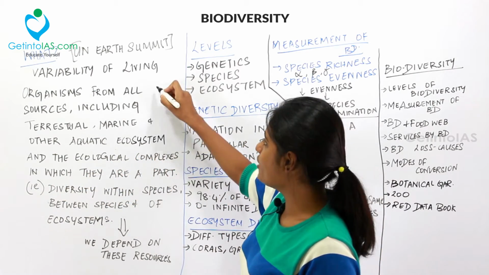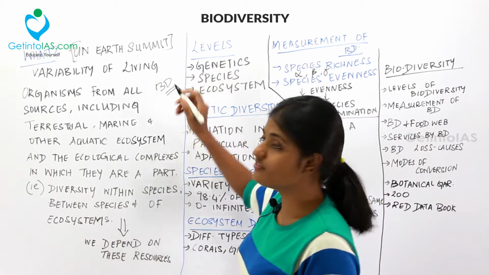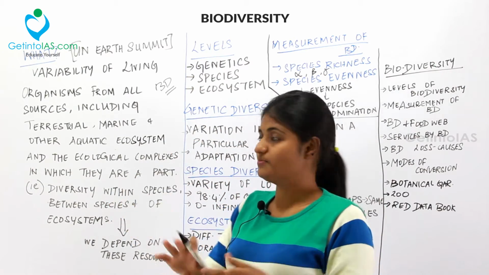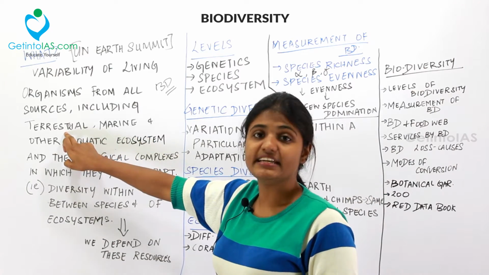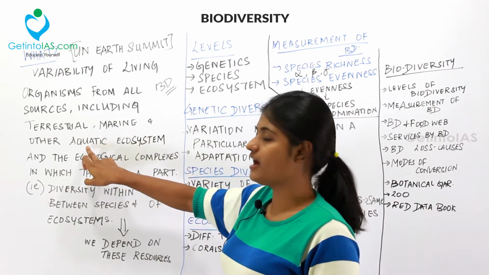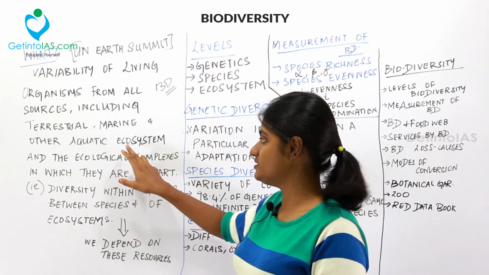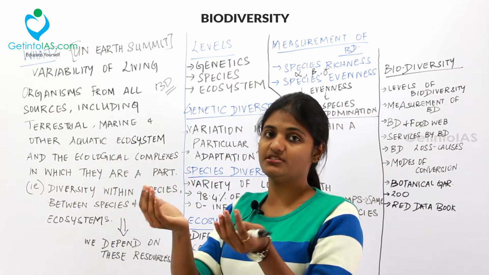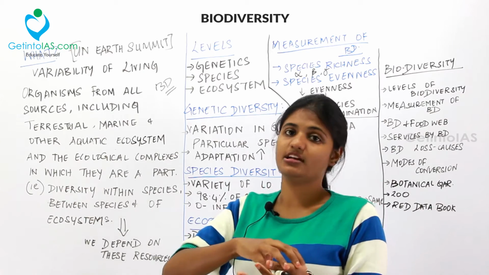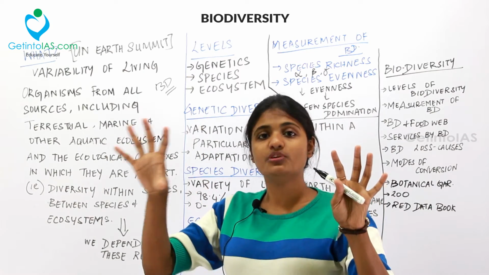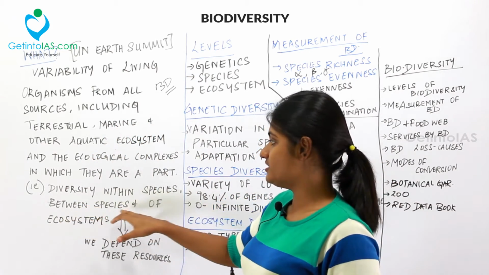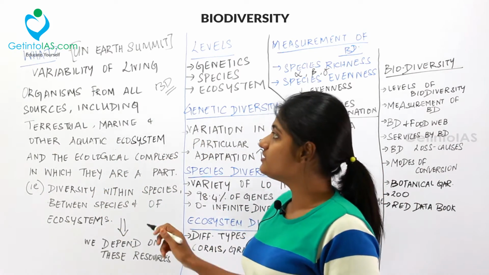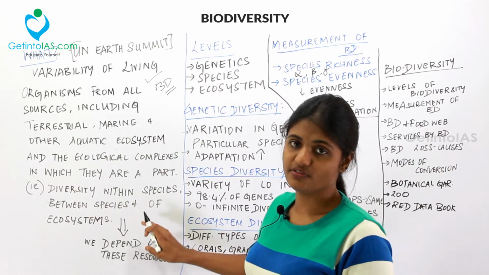I mean, biodiversity is the diversity within the species, community and the ecosystem. That is, they will be present in terrestrial and marine and other aquatic ecosystems. And the diversity will be within the species. That is, inside the species there will be diversity, and between two species there will be diversity, and between the ecosystems there will be diversity. So this is called biodiversity.